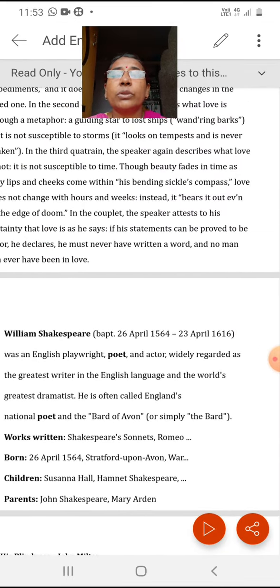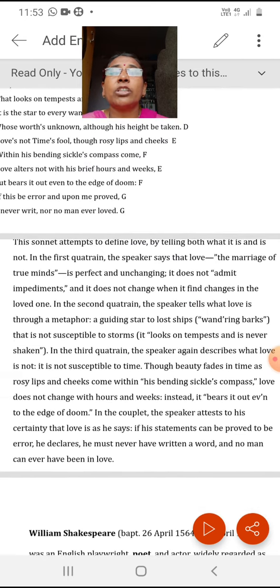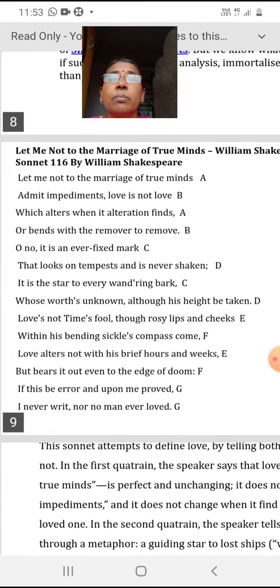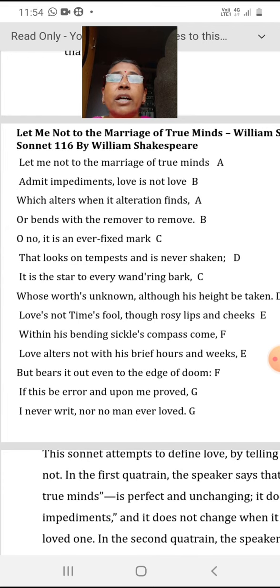So this was all about William Shakespeare and his sonnet, Let Me Not the Marriage of True Minds. Here, marriage of true minds is a term used to describe true love. He calls love the marriage of true minds, and here he describes the qualities of true love. Admit the love is not love if it admits impediments, if it admits obstacles. It is an ever fixed mark. It is a guiding star. It is the star to every wandering bark.